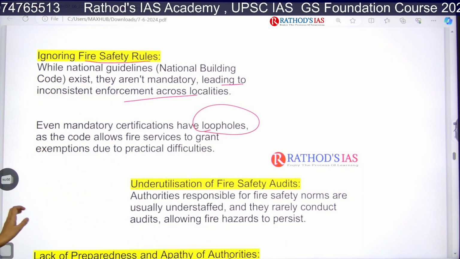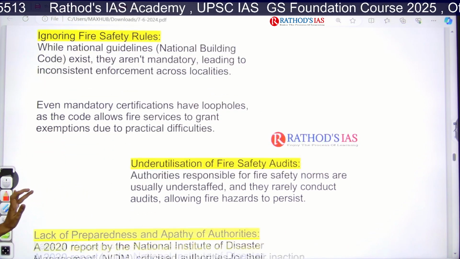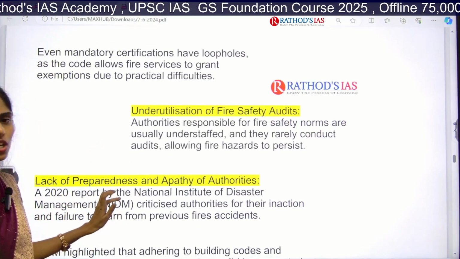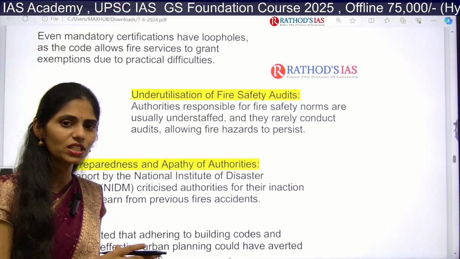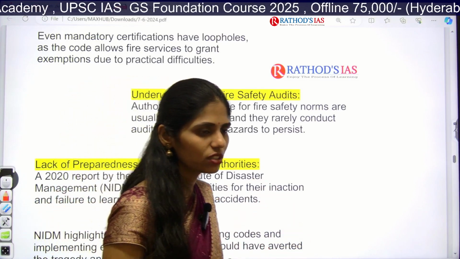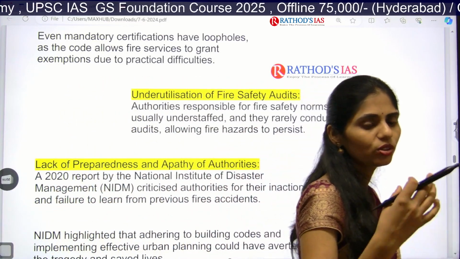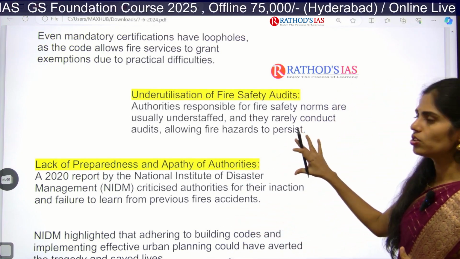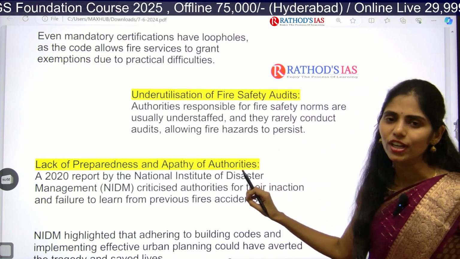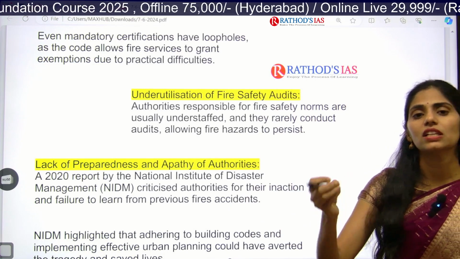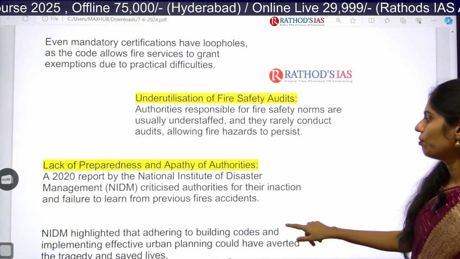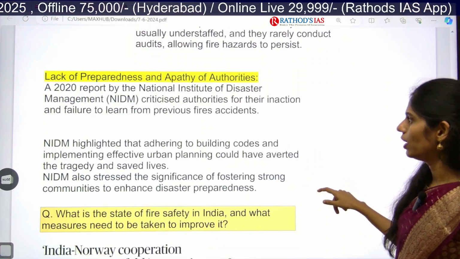And the next one is underutilization, meaning less utilization, of fire safety audits. The authorities appointed for maintaining fire safety do not go to those areas and do not inspect properly. Because of this lack of proper audits, fire safety incidents increase. And the next one is lack of preparedness and apathy of authorities.